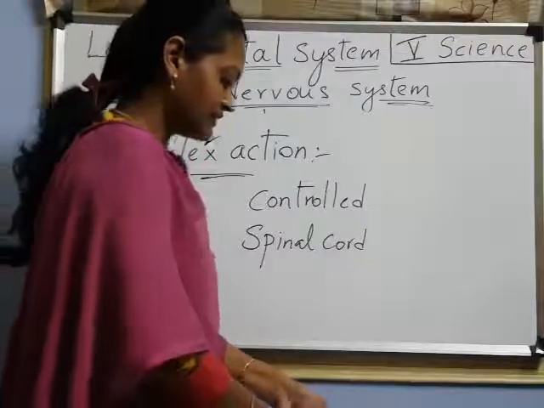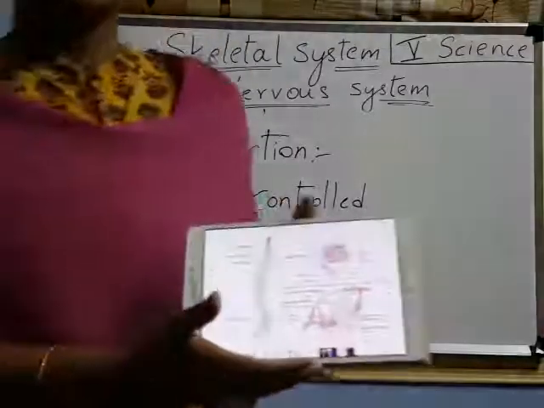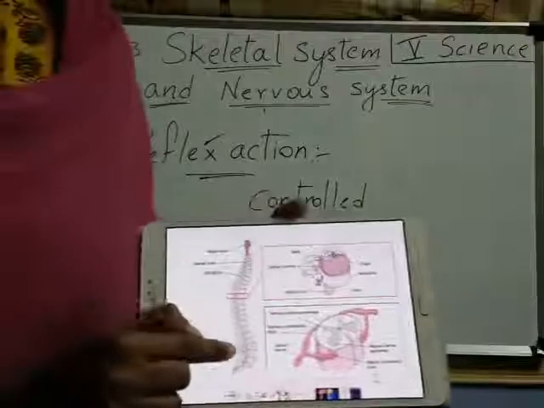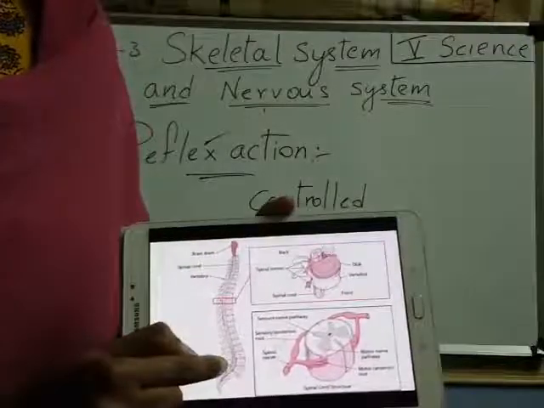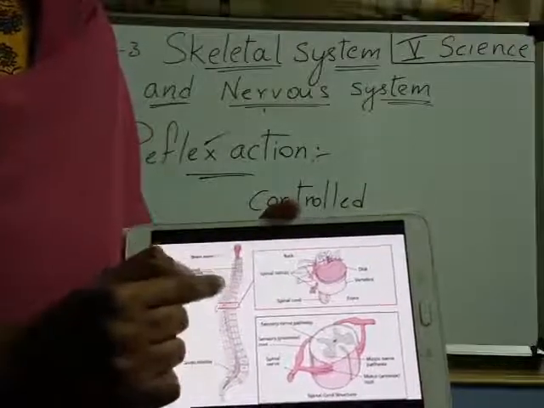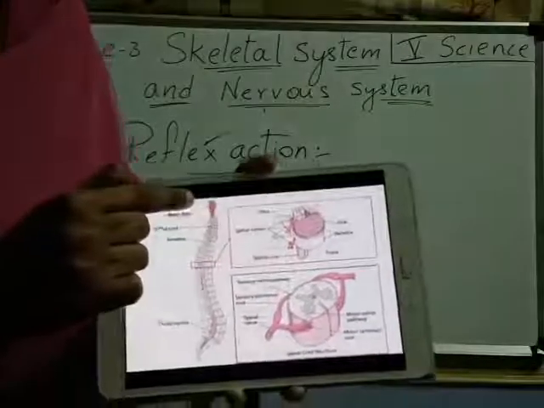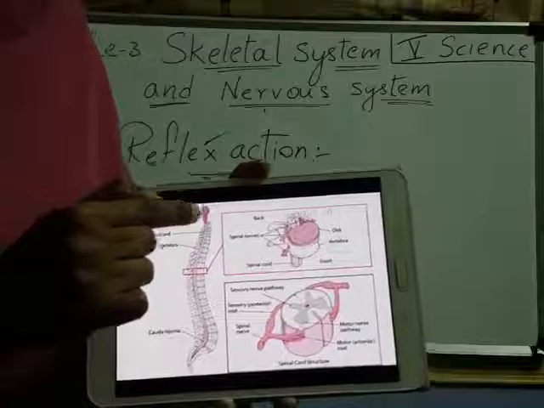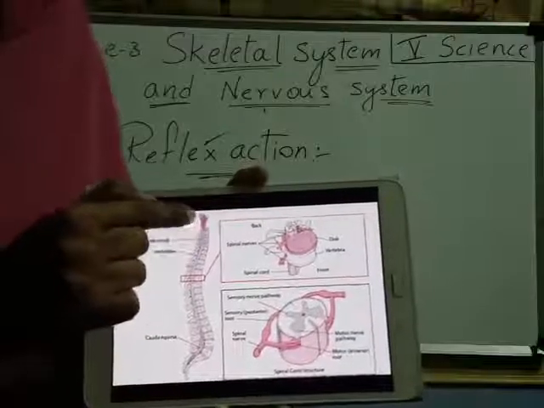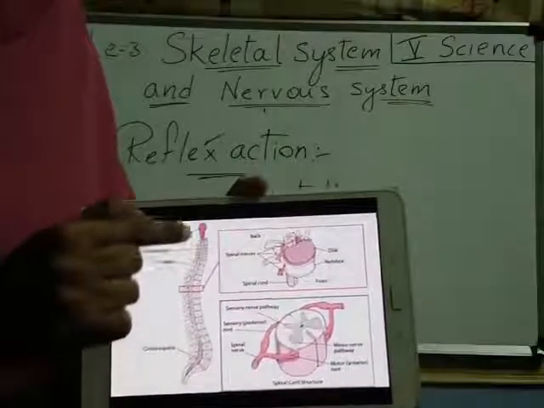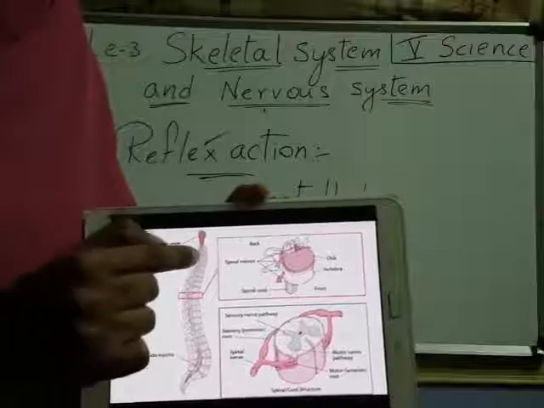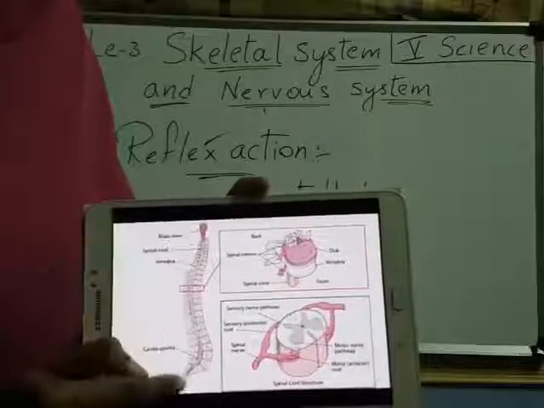Children, look here. This is the spinal cord. Here this is the vertebral column. In the middle, the spinal cord passes and it is connected to the brain through the brain stem. Here this is the brain stem. It connects to the brain. So here the brain is connected to the spinal cord through the brain stem. This spinal cord is passing through the vertebral column.